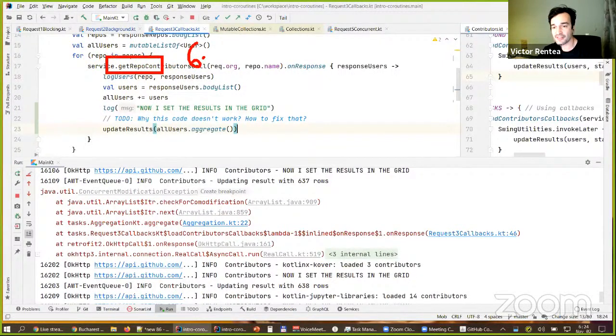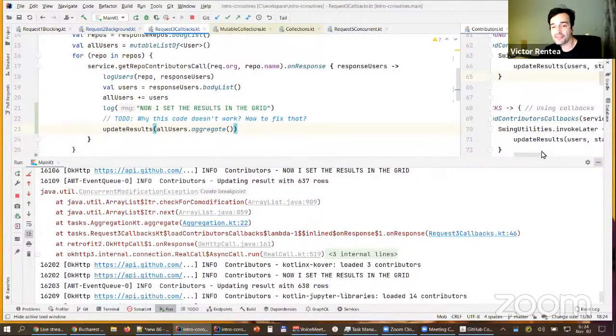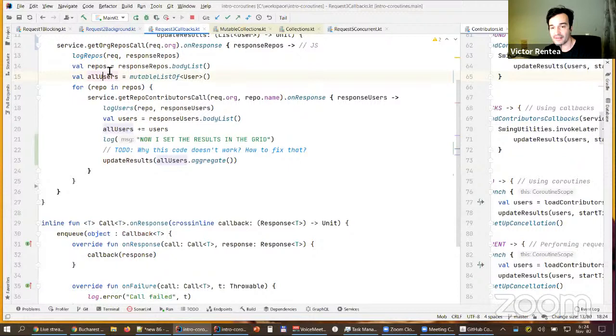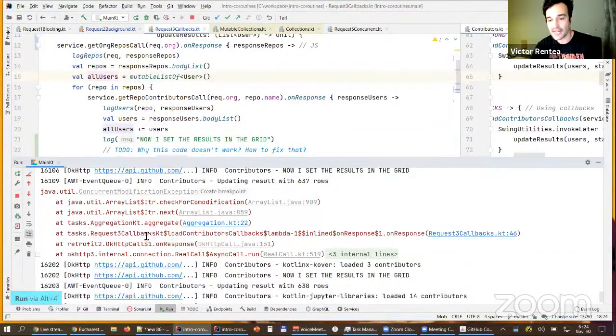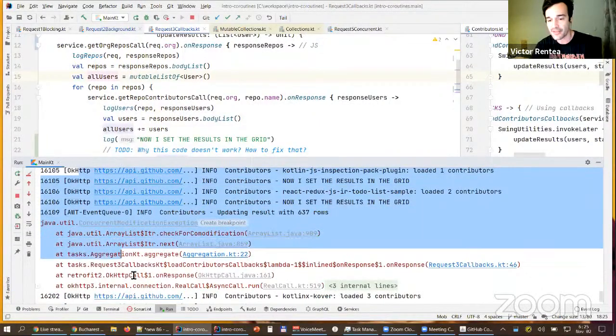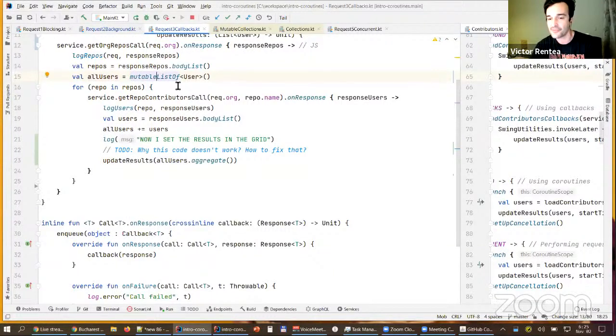When you do this for 60 repositories, you start 60 calls in parallel. When they come back, each of them will try to run the same piece of code, which will access a shared piece of mutable data. This mutable list is a shared piece of data which is written to and read from 60 parallel callbacks that can happen at any moment in time. And this is what led us to the errors. When I was calling these endpoints, at some point I tried to update the same array list from 2 threads, which of course doesn't work. Right?